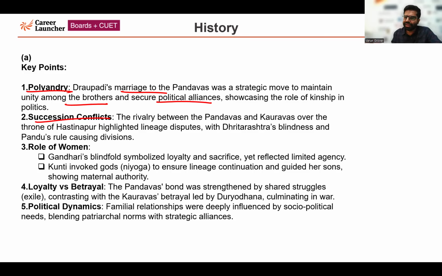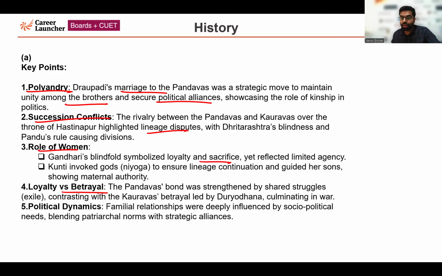So this rivalry which was existing between the Pandavas and Kauravas over the throne of Hastinapur highlighted the lineage dispute. Next, one point which you could have written is the role of the women. Very important point: the famous episode of Gandhari's blindfold, which symbolized loyalty and sacrifice. Again, loyalty versus betrayal.